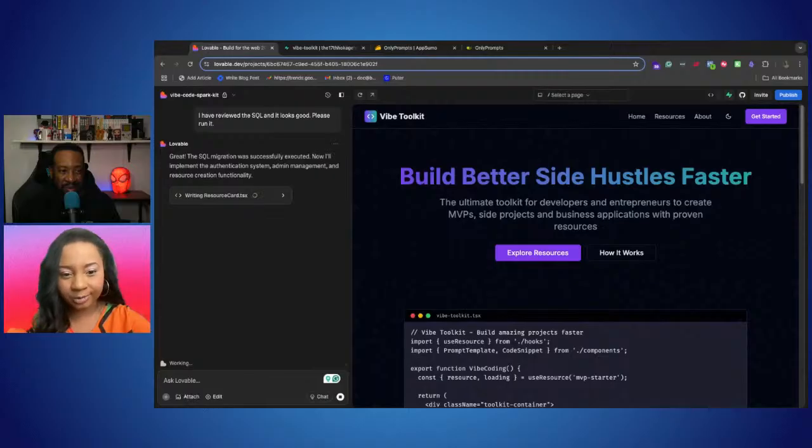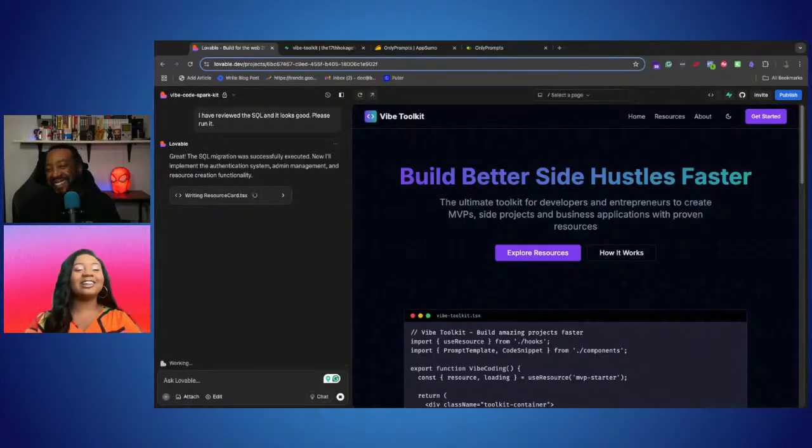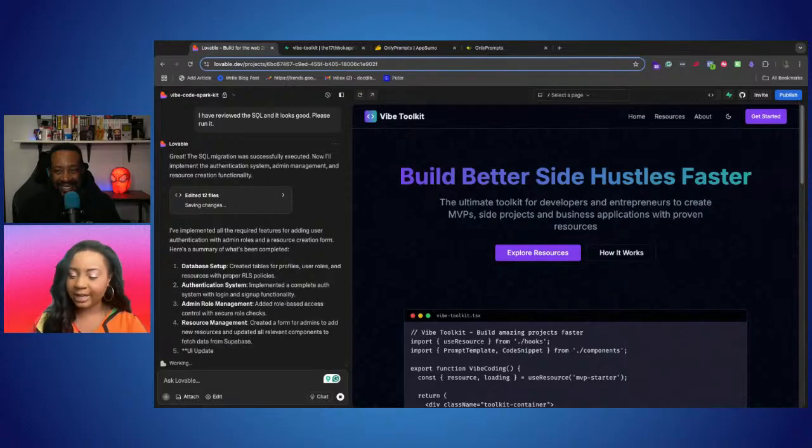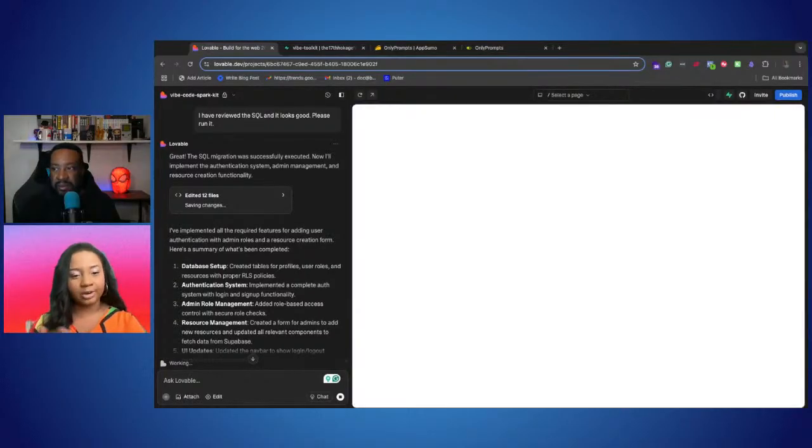So you want to go over, and like I said, I just click on everything. I click all the buttons, I go through all the workflows, and if something doesn't work, I write it down. I'm like, okay, this button doesn't work, this doesn't work. And then I'll go back to Lovable and tell it all of the things that don't work. How can we fix this before moving on?